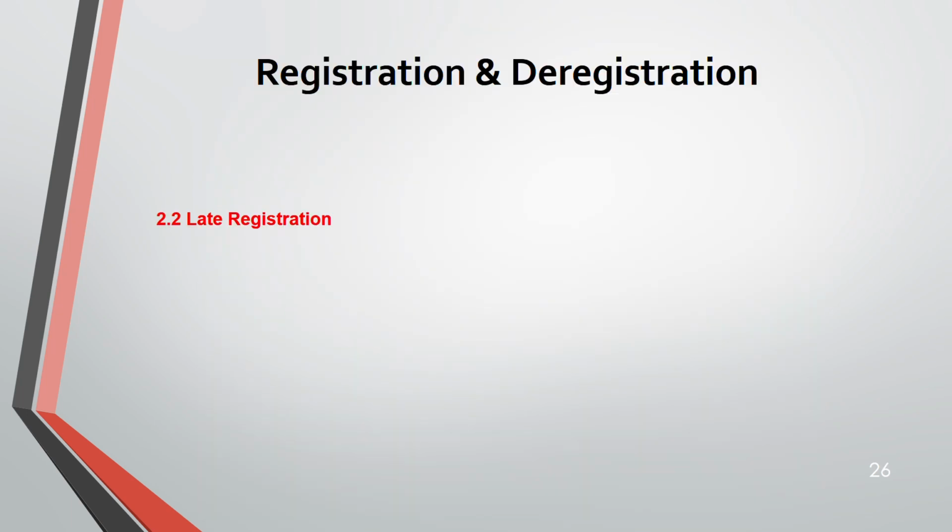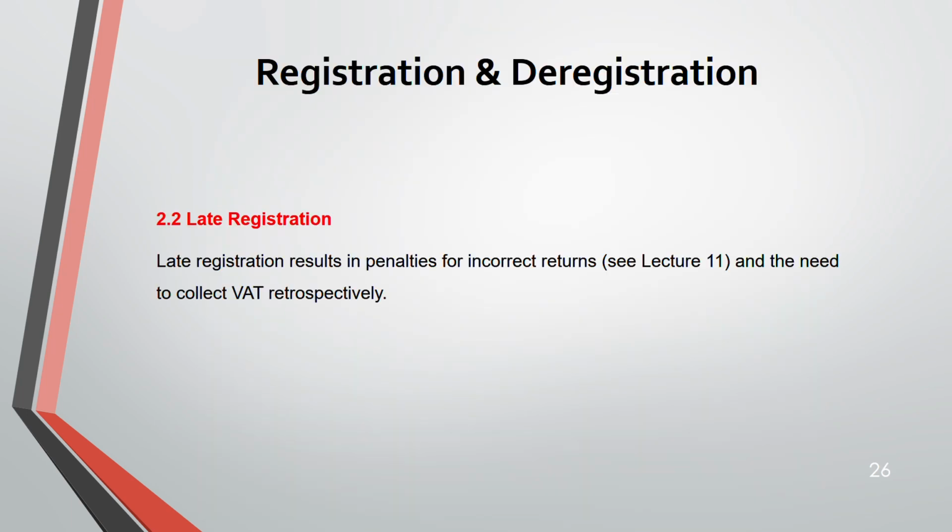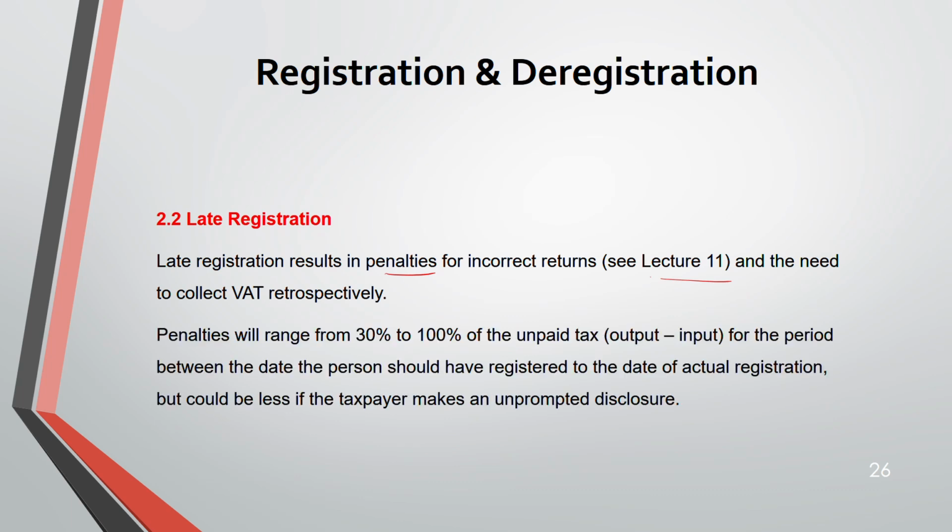So now, late registration. When you are registering late, there will be penalties, and we have covered this in lecture 11 also under income tax administration. Penalties will range from 30 to 100% of the unpaid tax, that is output minus input, for the period between the date the person should have registered and the date of actual registration.